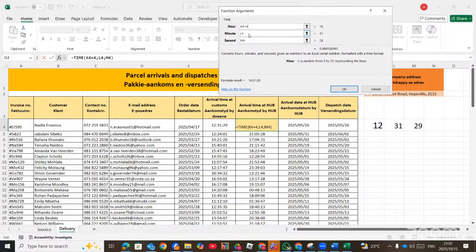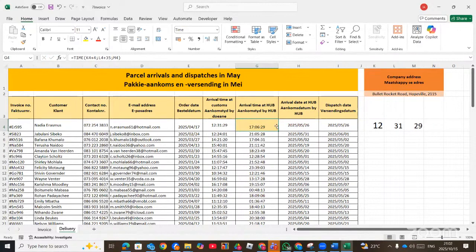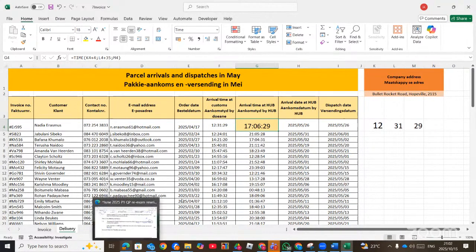And then you go to the minute, you say plus 35. 4 hours and 35 minutes. There is no second, so you don't touch that part. And then you click OK. So this will be the new time. So 4 hours and 35 minutes from this time will give you this time. Right. So that's the time, and then also the same applies to the date calculations.